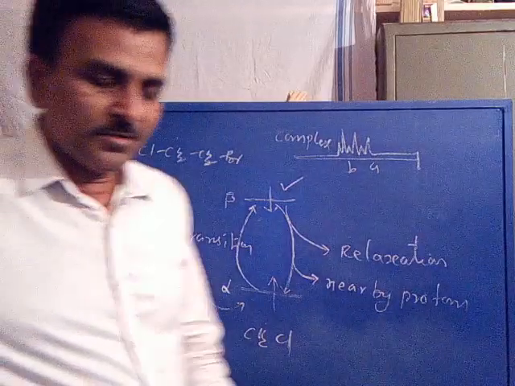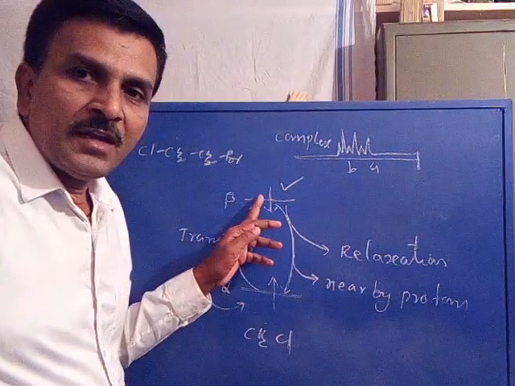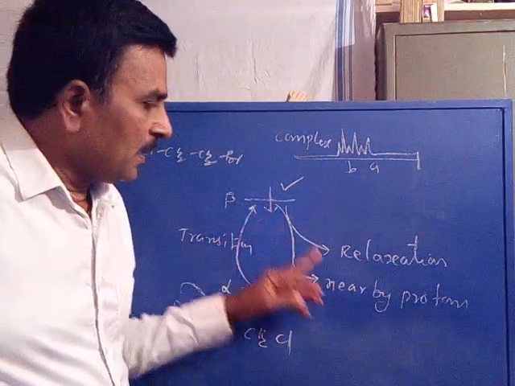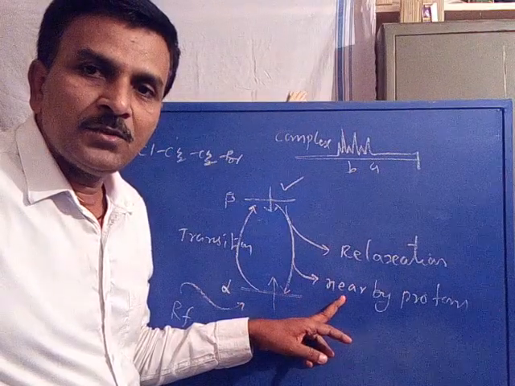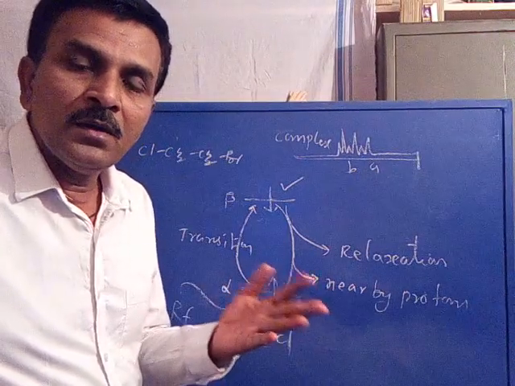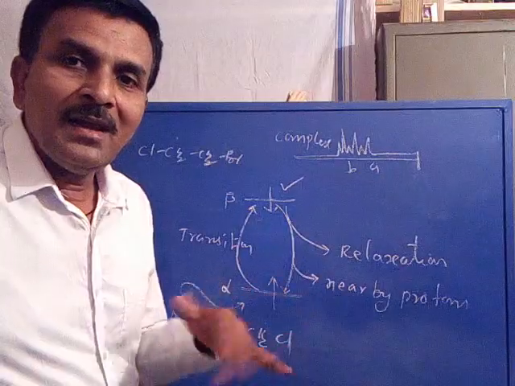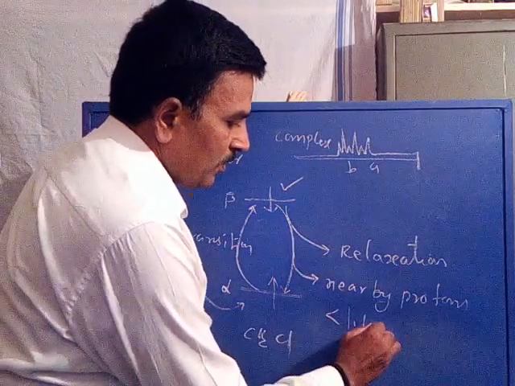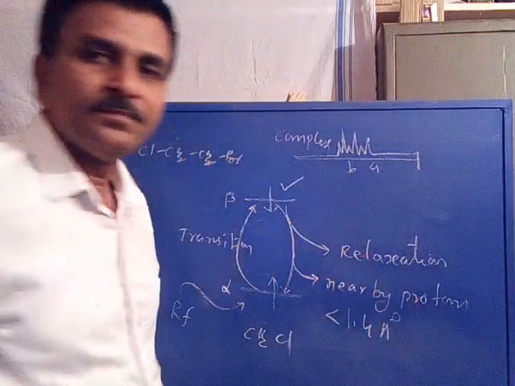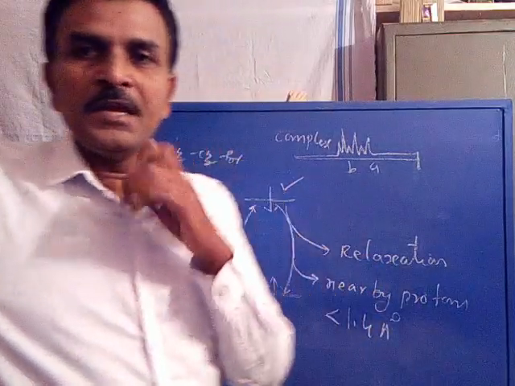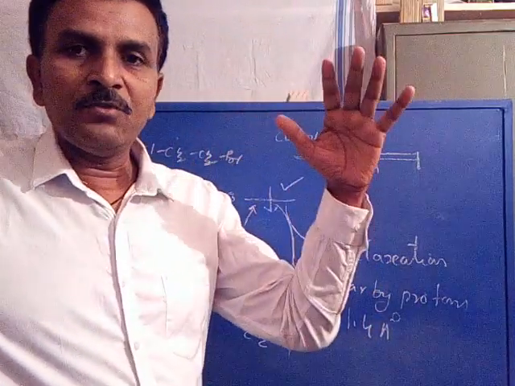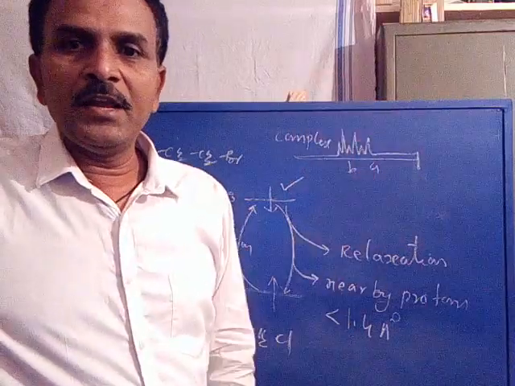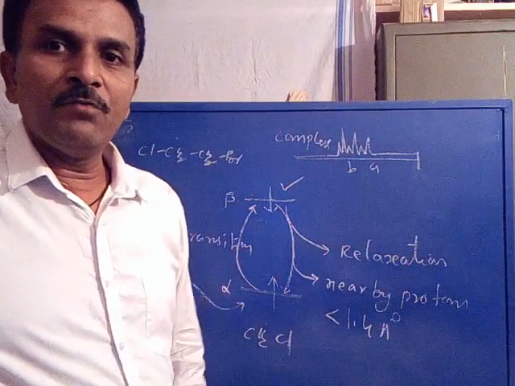Or in other words, a beta spin state nucleus transfers its excess energy to the nearby protons, which are separated by less than 1.4 angstroms. The internuclear distance between the nucleus of beta spin state and the other nearby nuclei should be less than 1.4 angstroms.